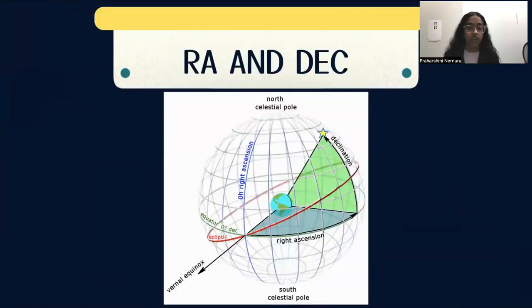So we discussed right ascension and declination a lot throughout our project, so we decided that it's a good idea to have a visual representation. As you can see, the declination and right ascension are used to indicate where an object is relative to the celestial poles. The sphere that is seen surrounding the Earth is the celestial sphere.